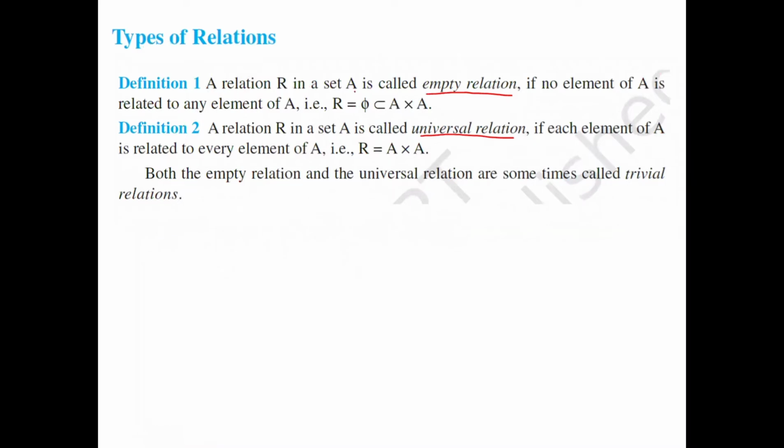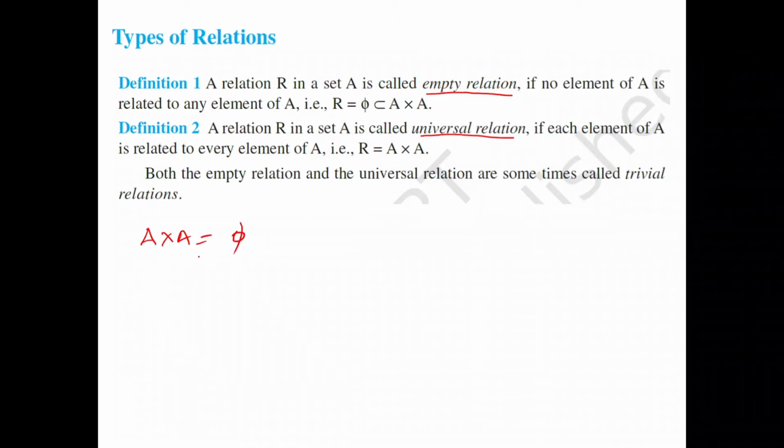A relation R in the set A is called the empty relation if no element of A is related to any other element of A. Let us take one set A and another also A only. The result is the empty set.